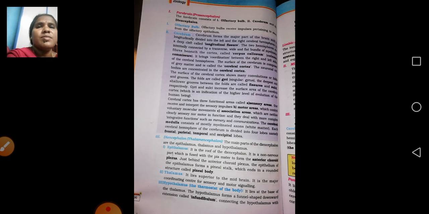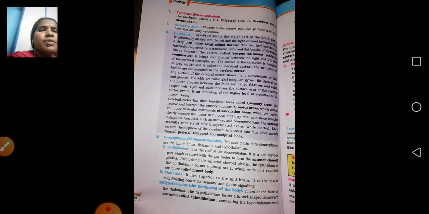Sensory areas deal with sensory impulses, like taste and smell. Motor areas deal with muscular movements, like standing and sitting. Association areas relate to memory and communication. Next, the diencephalon has three partitions: the epithalamus, thalamus, and hypothalamus.